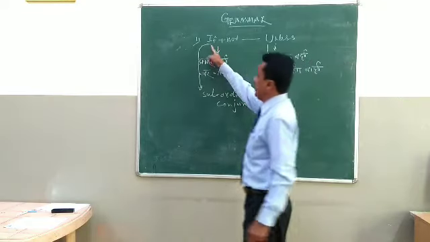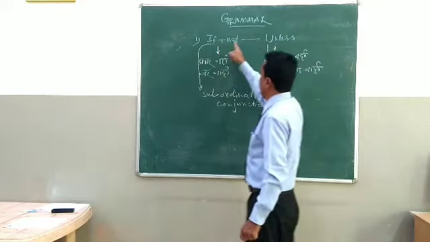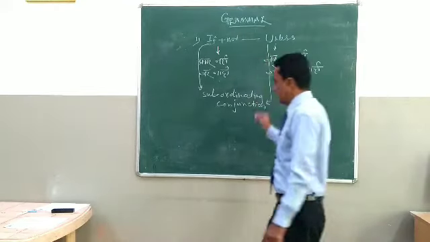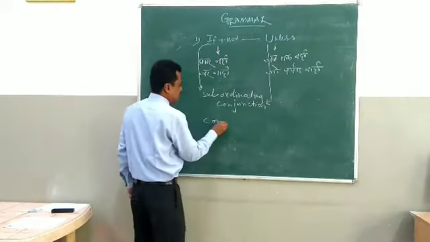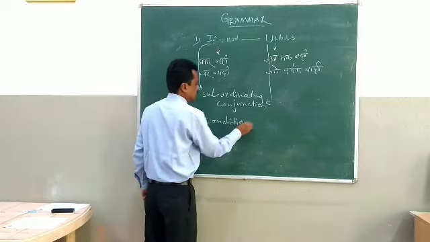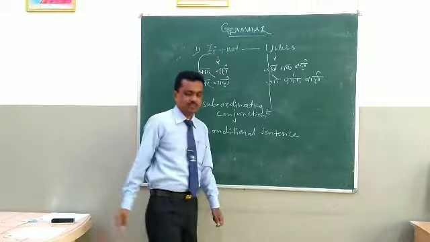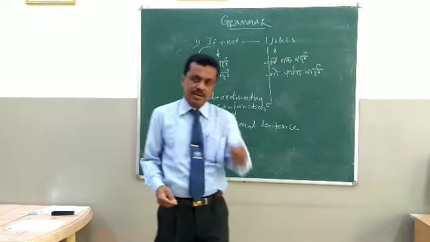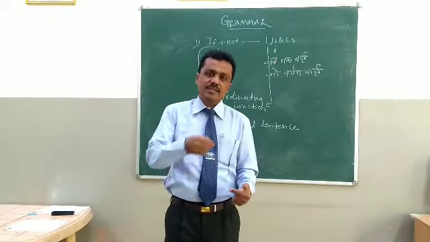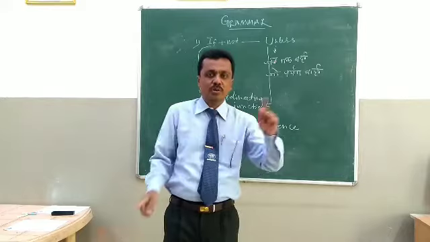When you are using if or unless, it becomes a conditional sentence. There is some condition, and that condition will be fulfilled if you complete that condition.